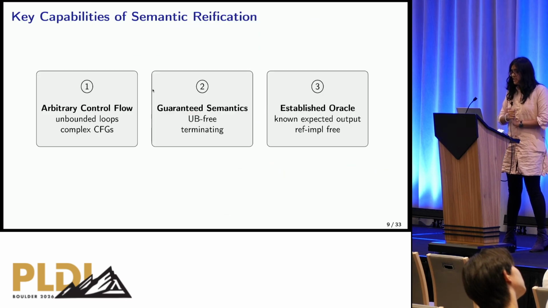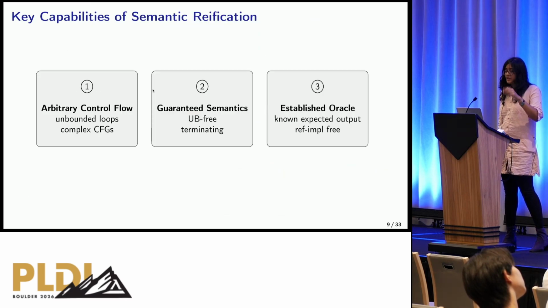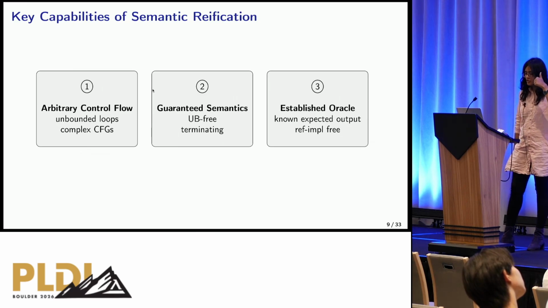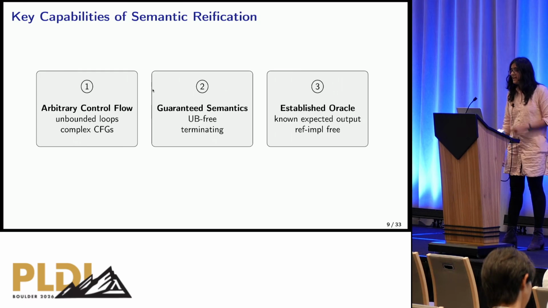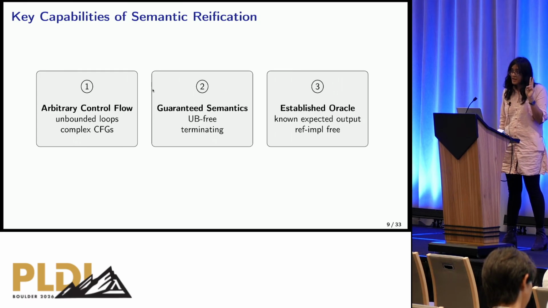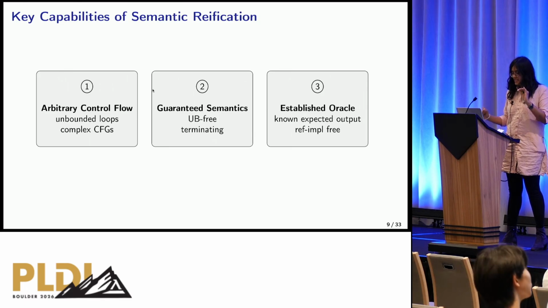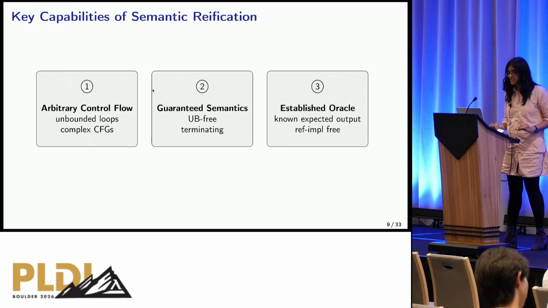So the key capabilities of semantic reification are threefold. Firstly, we give you arbitrary control flow, because now you have full control over the CFG skeletons you wish to feed in, and over the execution paths you wish to feed in. Secondly, guaranteed semantics by definition. And thirdly, an established oracle. Whenever you put this input I into your program, you know exactly what's about to come out.